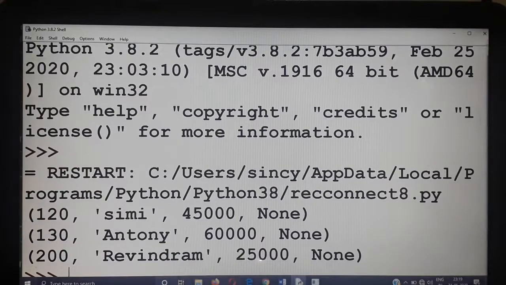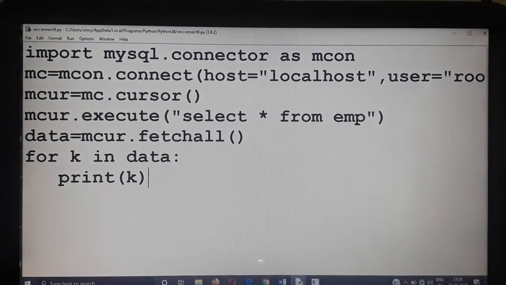Now I am going to edit this program. I want to format this data in a particular way. In the CSV file lesson, I told you that you can use a method named format. We studied in CSV files how to display the data in tabular form by using the format method. The same format method I am going to use over here also. Now that is in the form of a tuple.